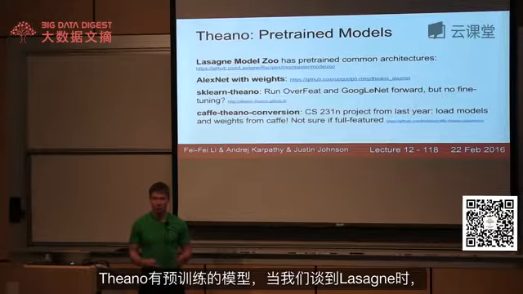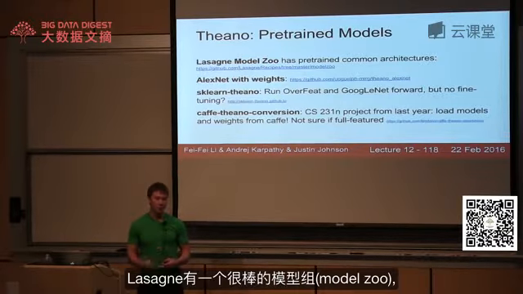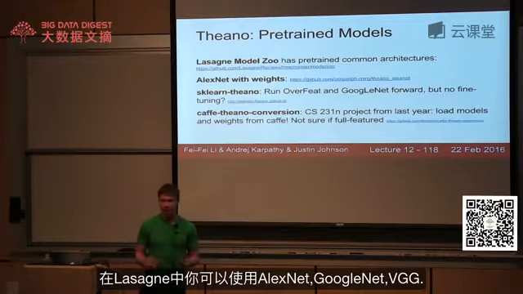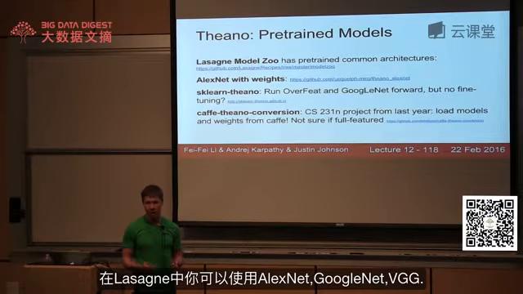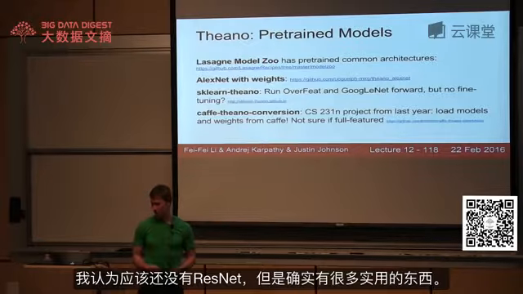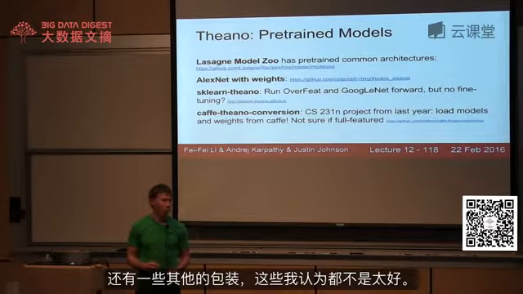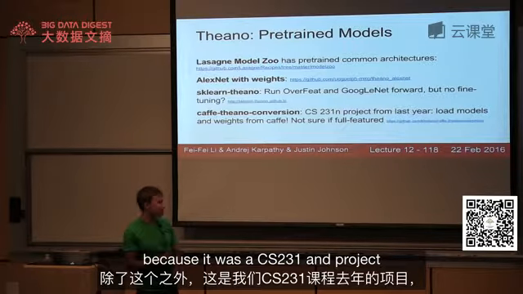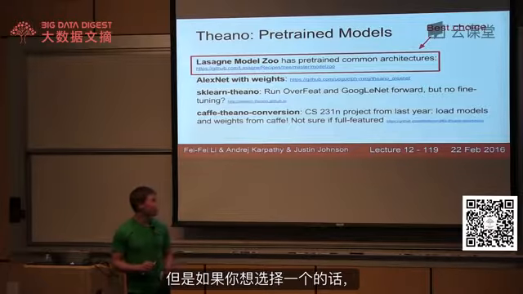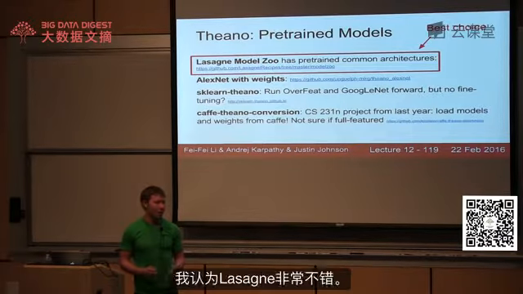Theano actually has pre-trained models. So we talked about Lasagna. Lasagna actually has a pretty good model zoo of a lot of different popular model architectures that you might want. So in Lasagna, you can use AlexNet and GoogleNet and VGG. I don't think they have ResNet yet, but they have quite a lot of useful things there. And there are a couple other packages I found that don't really seem as good, except, I mean, this one's clearly awesome because it was a CS231N project from last year. But if you're going to pick one, I think probably the Lasagna model zoo is really good.